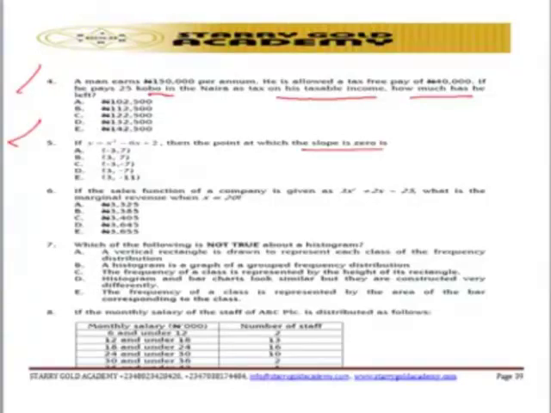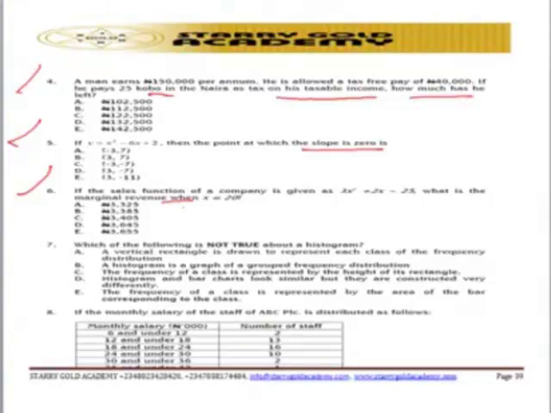If y equals this, then the point at which the slope is 0 is what we call a turning point. So if you know about turning points, then you can solve this question. So question number 6. If the structure of the company is this, what is the marginal revenue?